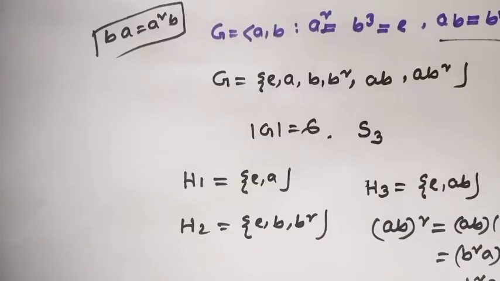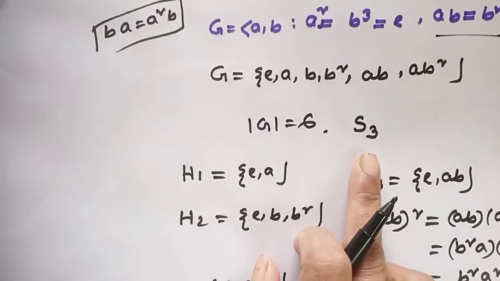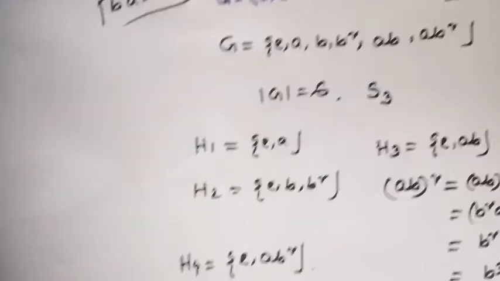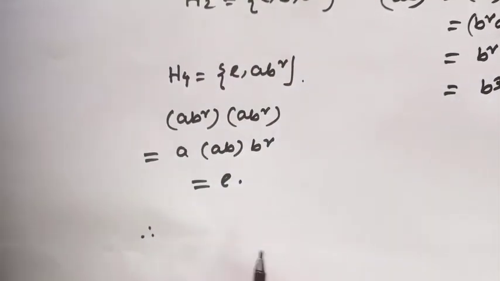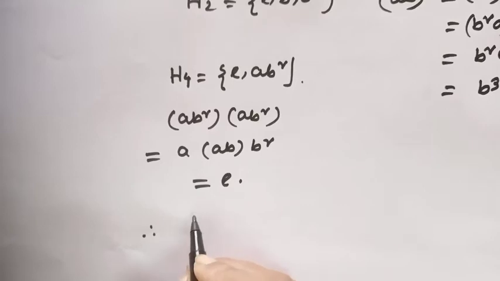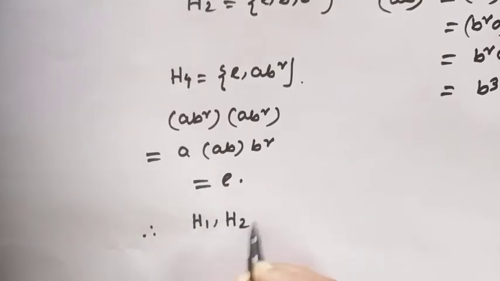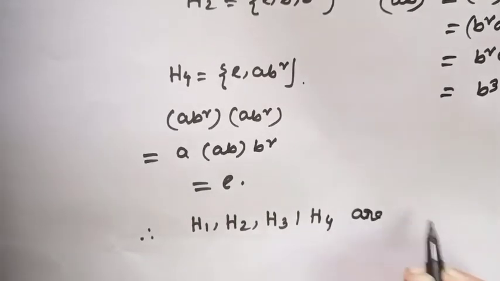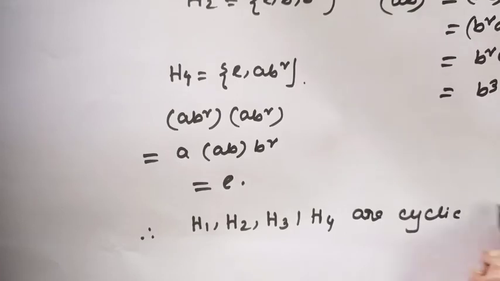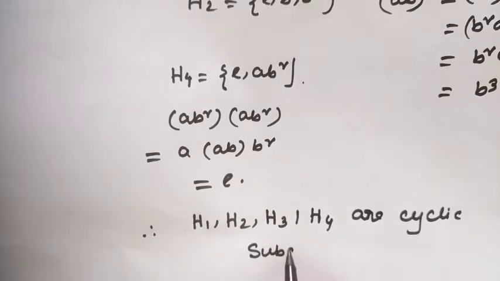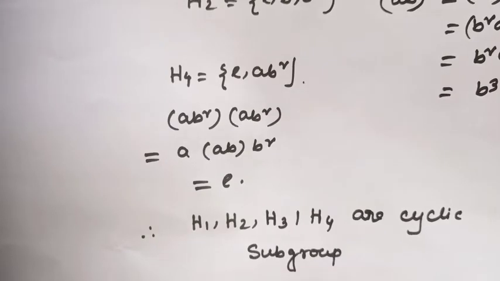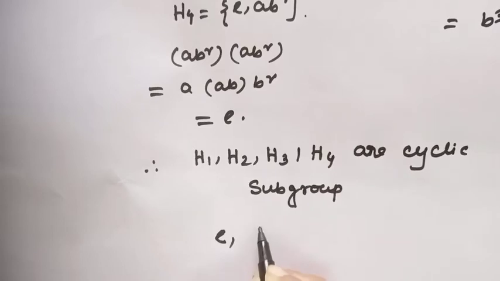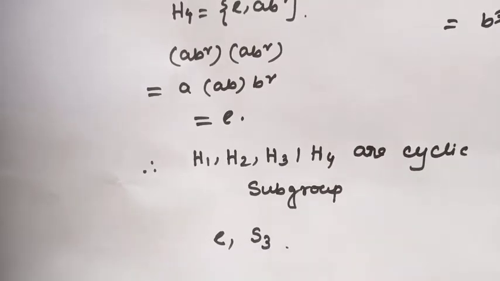That means this is the group S3, this is a 2-cycle, this is a 3-cycle. That means this group has 4 cyclic subgroups H1, H2, H3, H4, and there exist other subgroups which are the trivial group E and the group S3 itself.